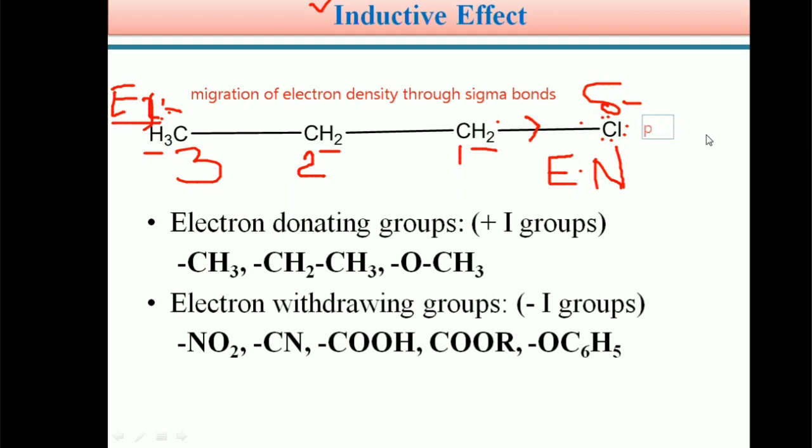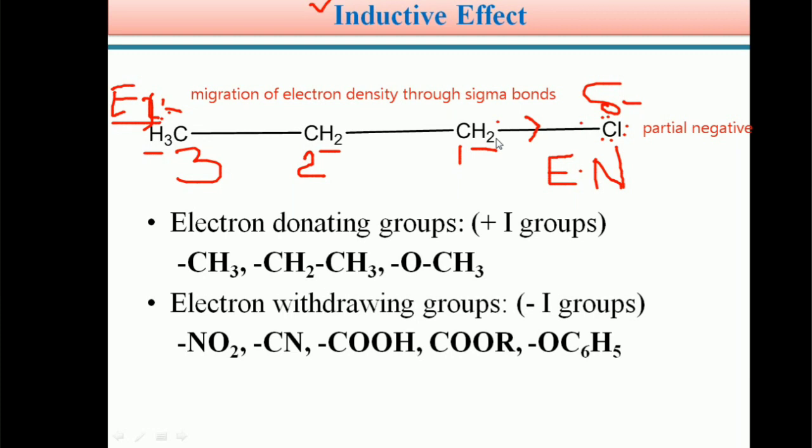Students, this is very important, because while writing the mechanism for an organic reaction we use these symbols: partial negative charge. Here delta minus means partial negative charge, not a complete negative charge. So students, in the case of chloropropane, chlorine is a highly electronegative atom. Therefore, it attracts the electron density towards the chlorine atom.